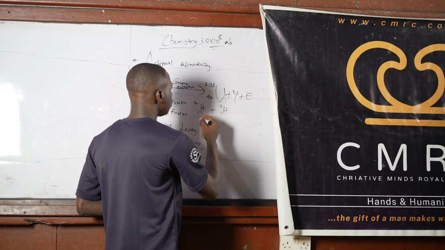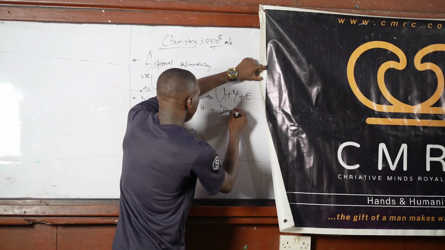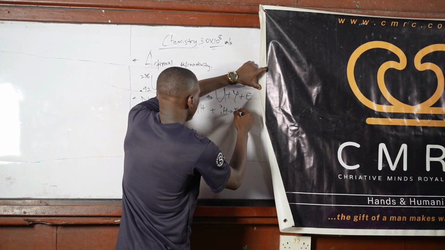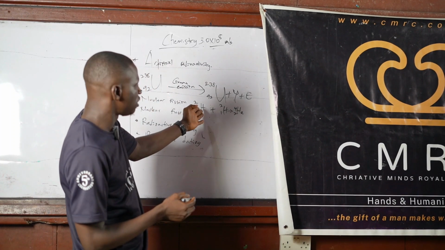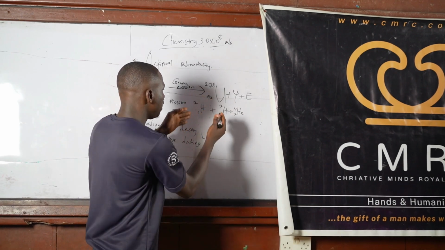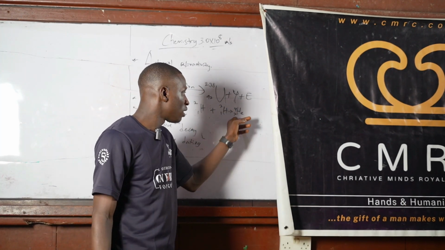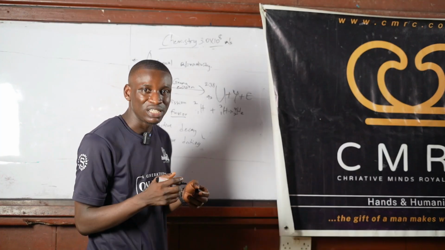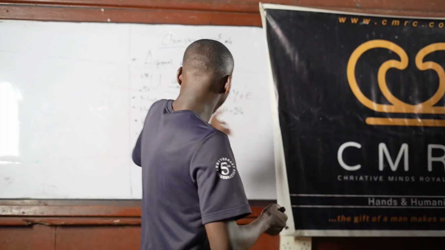So if you combine these two together, it's going to give you something like this, helium nuclide 4, 2. Now look at this. This is a very simple nuclide. Deuterium, you are combining with another deuterium molecule to give a much larger nuclide. So this is what fusion is all about. You are fusing together, bringing two simpler things to form a bigger one. That's what fusion is all about.